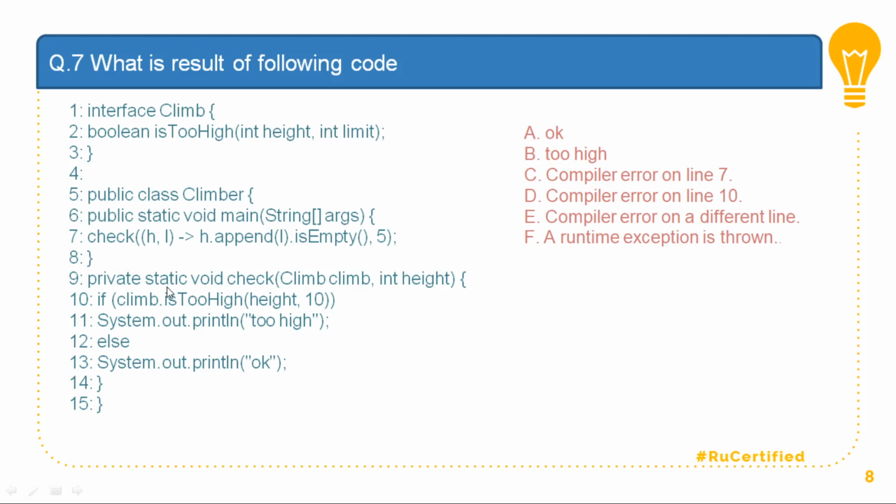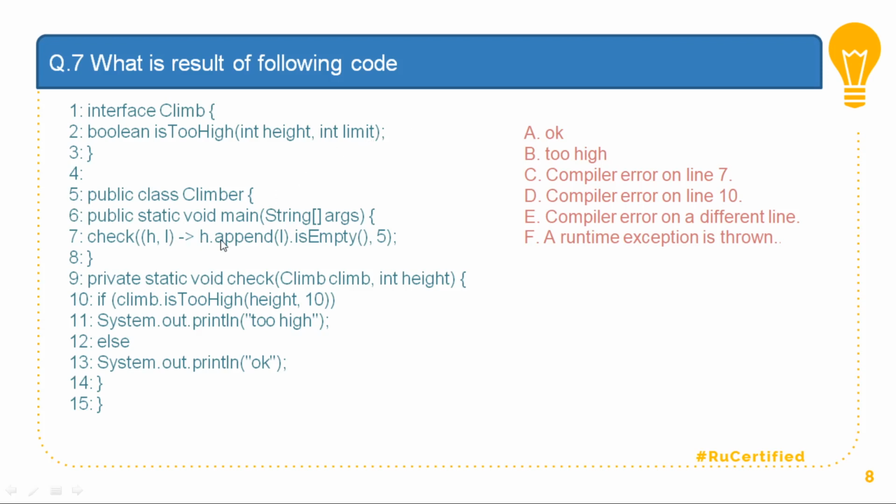Instead of going to all these check methods directly, if you go here and say that I'm calling a check method which is connected to, let's say, your lambda or functional interface, which I'm calling by h comma l, and I'm passing two arguments into that. So you might assume that this h will go to this height and this l will go to this limit, which looks okay as of now.